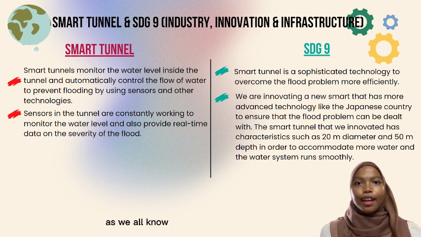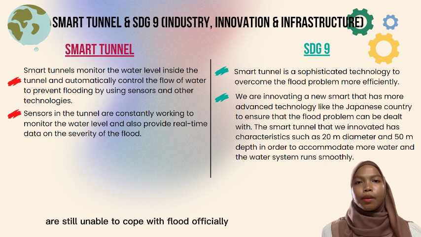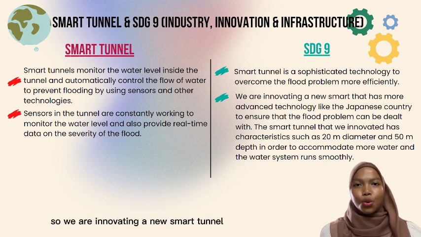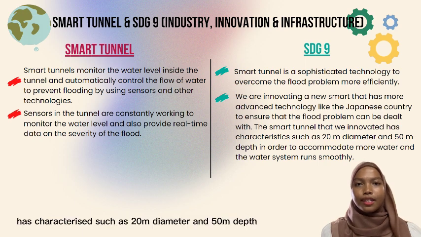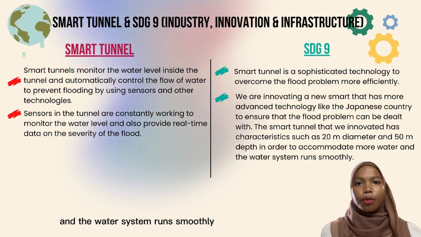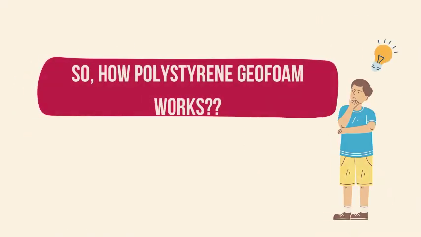As we all know, Malaysia already has smart tunnels, but the smart tunnels that were built are still unable to cope with floods efficiently. So, we are innovating a new smart tunnel that has more advanced technology, like in Japan, to ensure that the flood problem can be dealt with. The smart tunnel that we innovate has characteristics such as a 20 meter diameter and 50 meter depth in order to accommodate more water, so the water system runs smoothly.